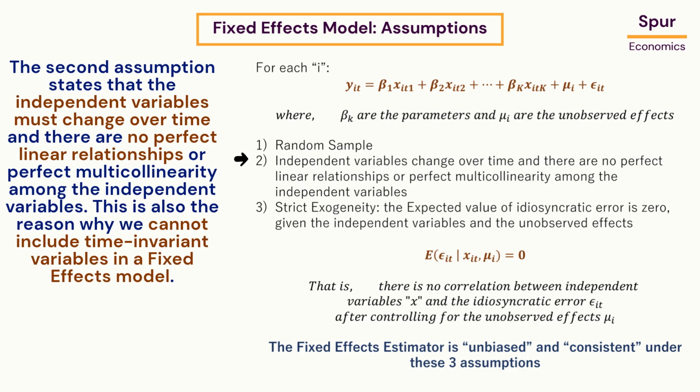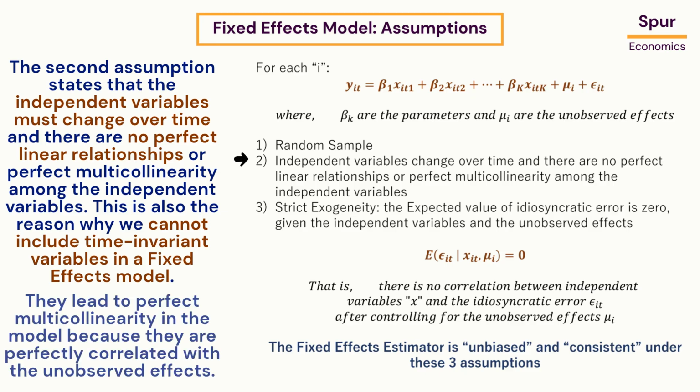The second assumption states that the independent variables must change over time and there are no perfect linear relationships or perfect multicollinearity among the independent variables. This is also the reason why we cannot include time-invariant variables in a fixed effects model. They lead to perfect multicollinearity in the model because they are perfectly correlated with the unobserved effects.